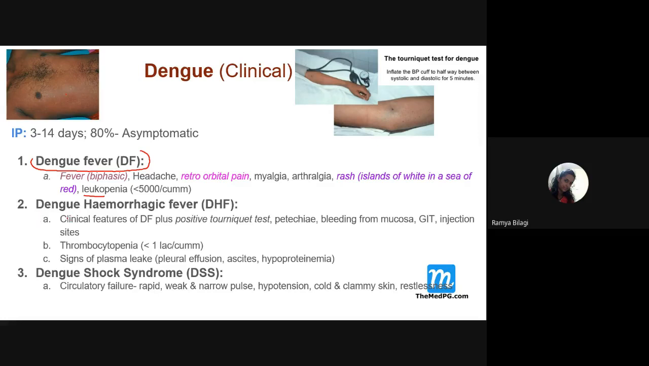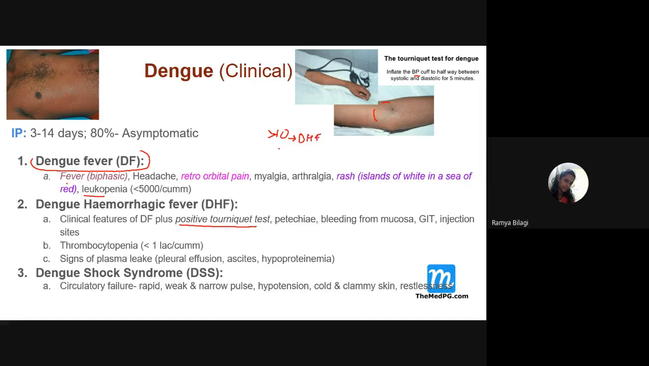If not, an advanced stage will be the hemorrhagic part. So in dengue hemorrhagic fever, the clinical features will be like the above, dengue fever, that is biphasic fever. Along with that, there will be a positive tourniquet test. That means you tie a tourniquet to the patient, inflate the BP cuff between the systolic and diastolic pressure, and keep it for 5 minutes. After that, you can see some petechiae in the cubital fossa. If there are more than 10 petechiae, it is confirmatory for dengue hemorrhagic fever.